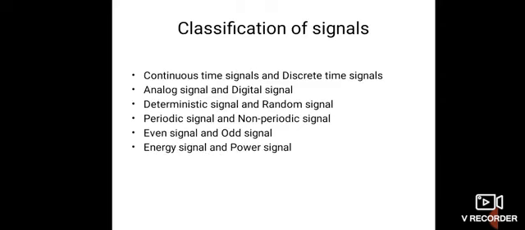So these are the classifications of signal. The first one is continuous time signal and discrete time signal, analog signals and digital signals, deterministic signal and random signal, periodic signal and non-periodic signal, even signal and odd signals, energy signals and power signal.